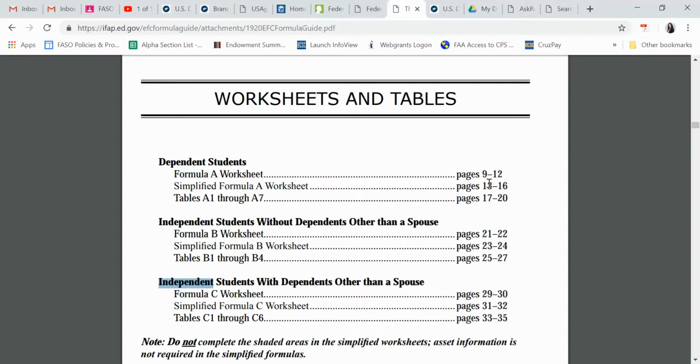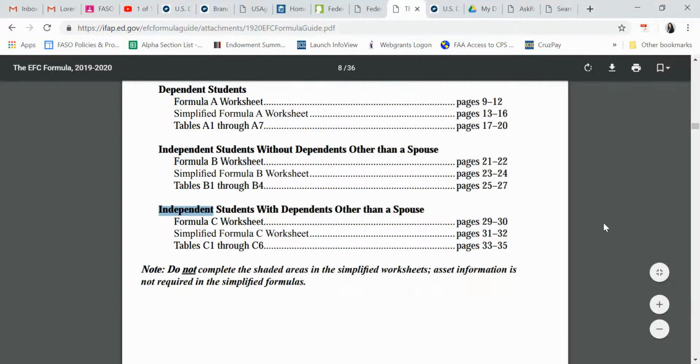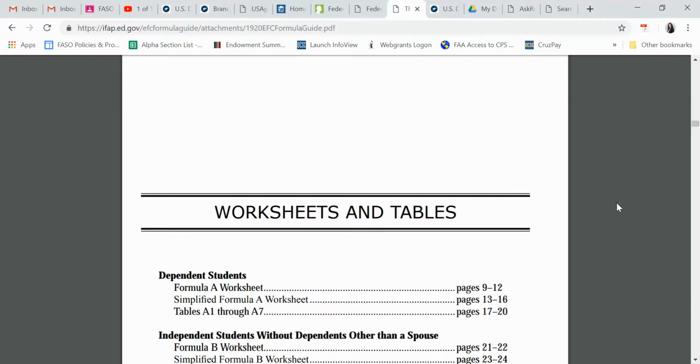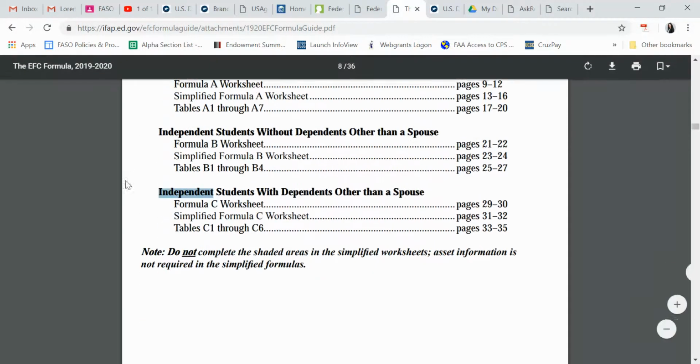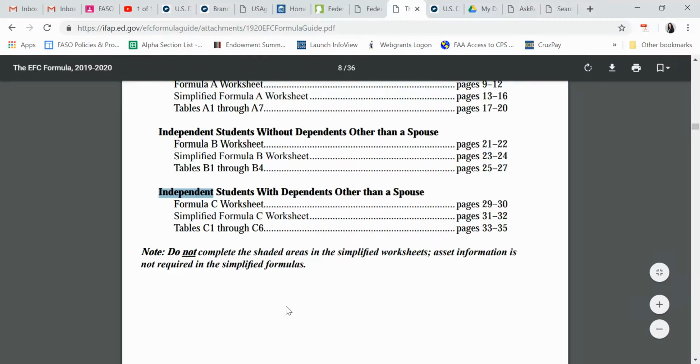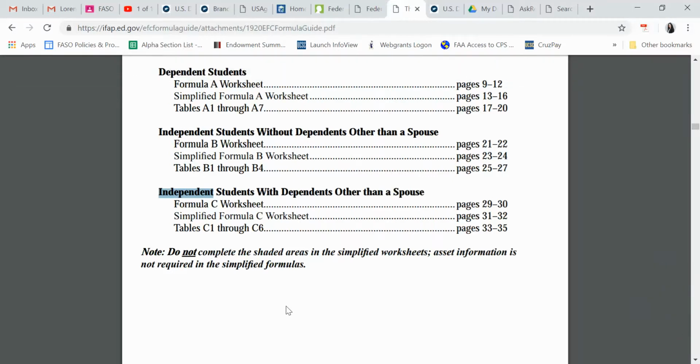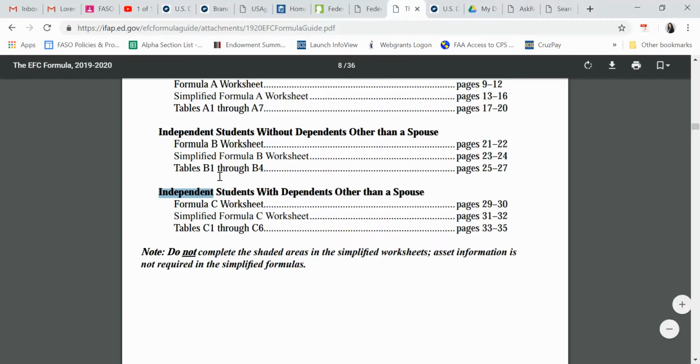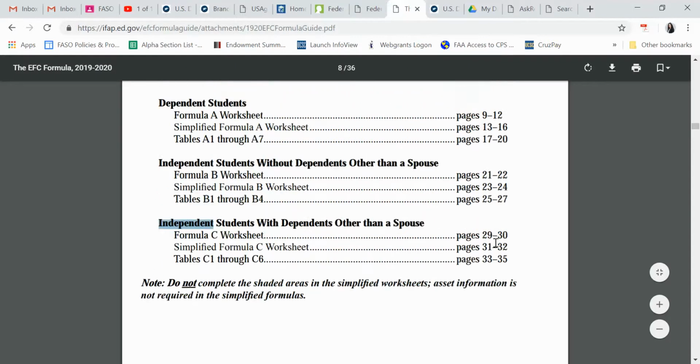So which path is kind of like a choose-your-own-adventure type thing, right? We have to figure out who our student is. Then within those, we have regular formula and we have a simplified formula. And we'll get into the details of that, although if you read 1 through 7, it will also detail that. What's not listed in here is a 3rd subformula, which is called auto zero. It's kind of what it sounds like. If a student meets the criteria for an auto zero calculation, then their EFC is automatically zeroed, right? But they don't have worksheets in here because there is no calculation.